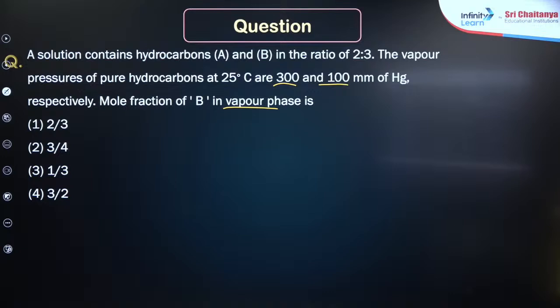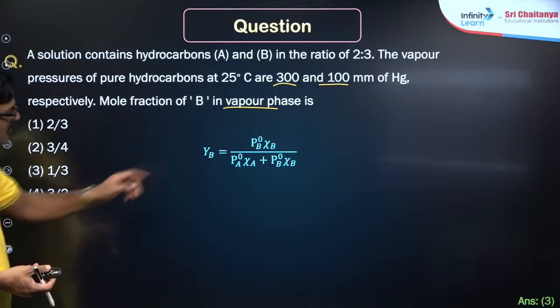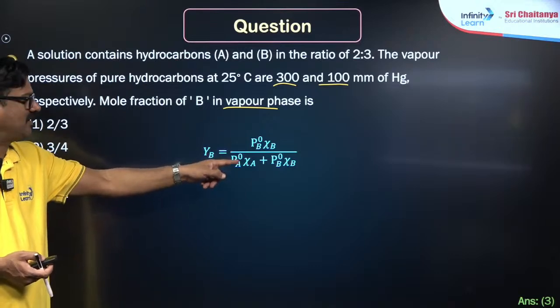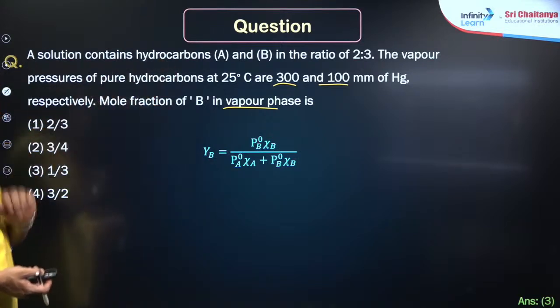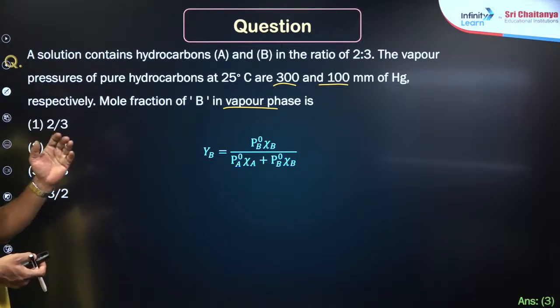Yes, it is. Look at how to solve this. The mole fraction in the vapor phase is YB equals P naught B times mole fraction of B, upon P naught A times mole fraction of A plus P naught B times mole fraction of B. We have the ratio 2:3, so 2 by 5 and 3 by 5.